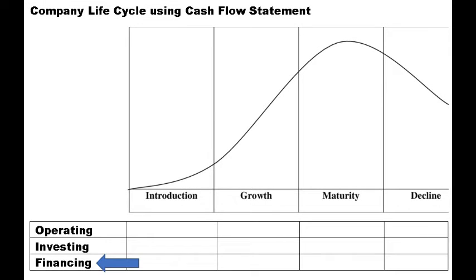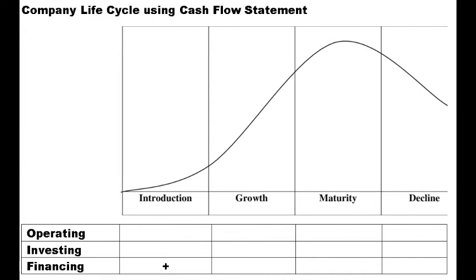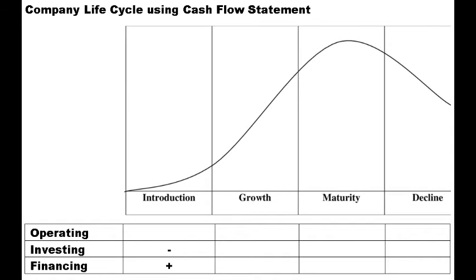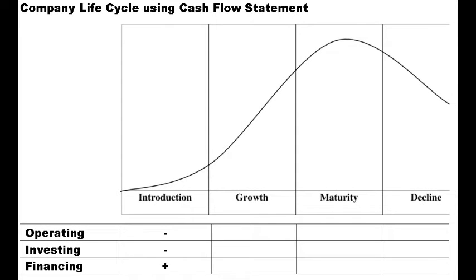Let's begin with the introduction stage. During this stage, companies will have positive cash flow from financing activities as they collect money from launching an IPO and issuing new shares and warrants. Negative cash flow from investing activities because they need to purchase a large amount of PPE to run day-to-day operations. Negative cash flow from operating activities due to high research and development incurred.